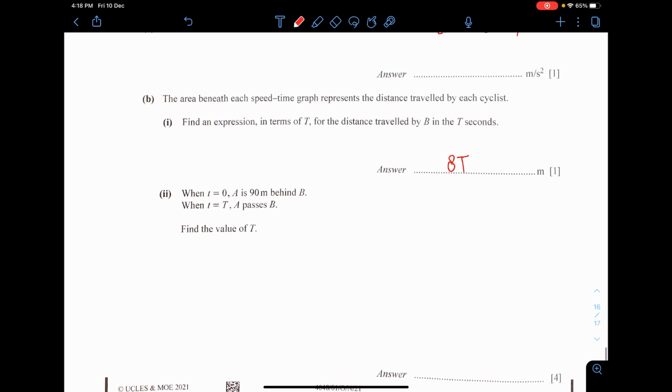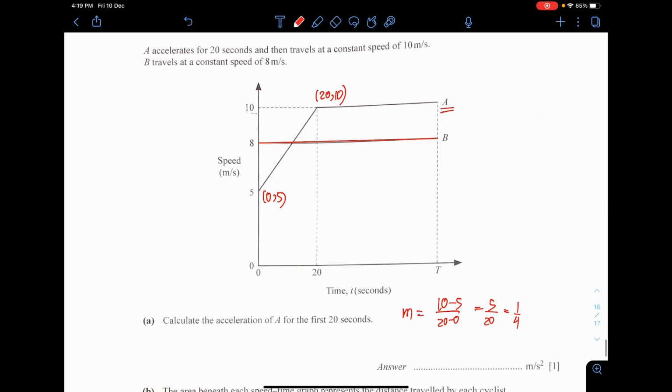Well, the last one here. When the time is 0, A is 90 meters behind B. When the time is t, A actually passes B. Very interesting. Let's not care too much about the situation that you are 90 meters behind.